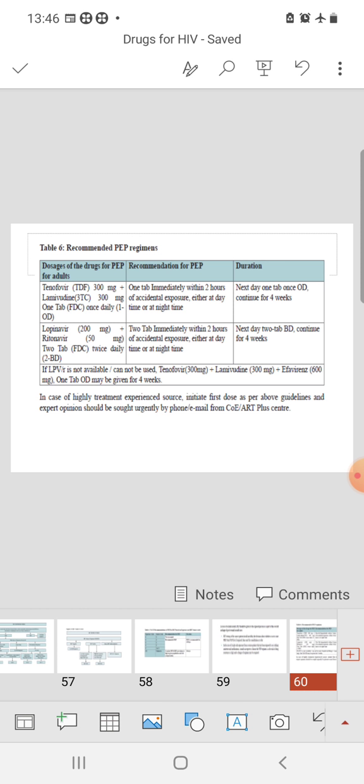Okay, so in case of a highly treatment-experienced source, initiate the first dose as per the above guidelines, and expert opinion should be sought urgently by phone or email from the ART Plus Center. So this is the regime you have to remember for PEP.